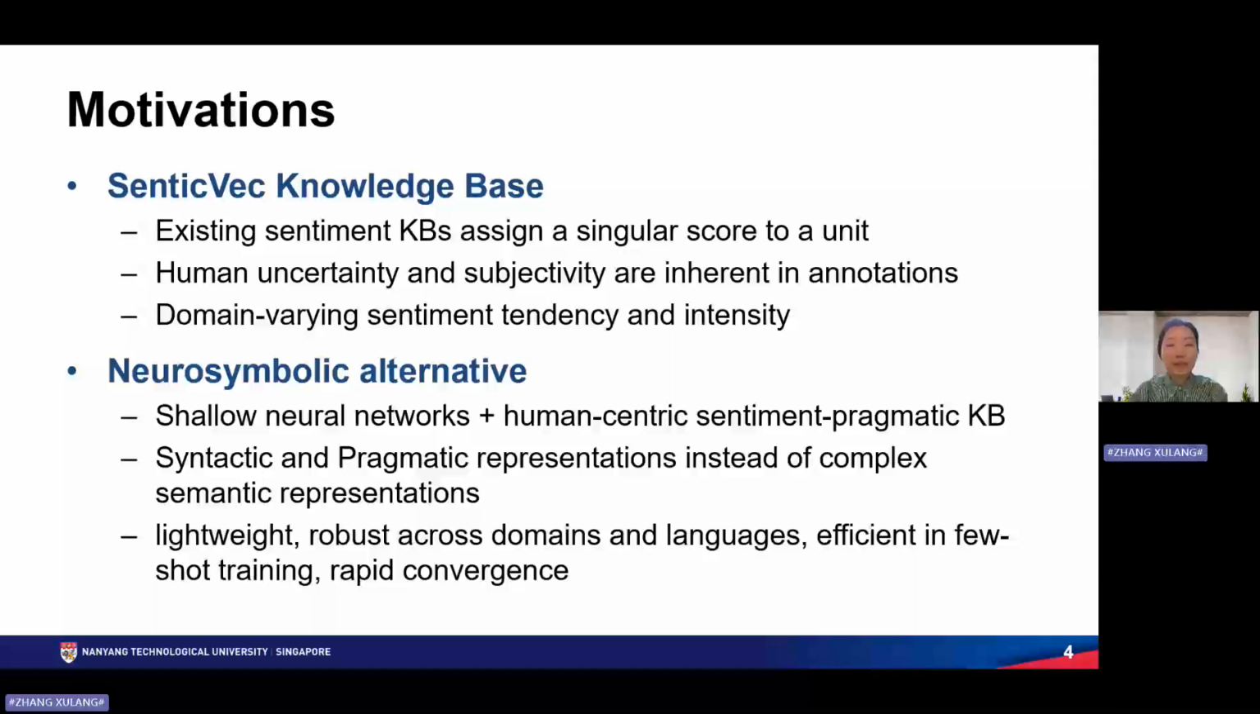Therefore, we propose a sentiment-pragmatic knowledge base called SenticVec, where each representation is in vector form, and each element in the vector is a sentiment score that is pre-trained from a public sentiment analysis dataset. The intuition is that different annotators, annotation task instructions, and text domains can result in different annotation outcomes. So a multidimensional representation can account for these subjective variations. This formulation is also flexible because we can keep augmenting the symbolic representation with new dimensions using new corpora without changing the existing elements.